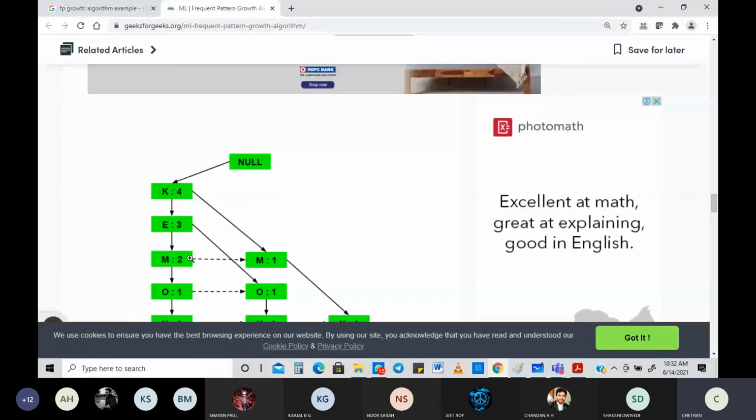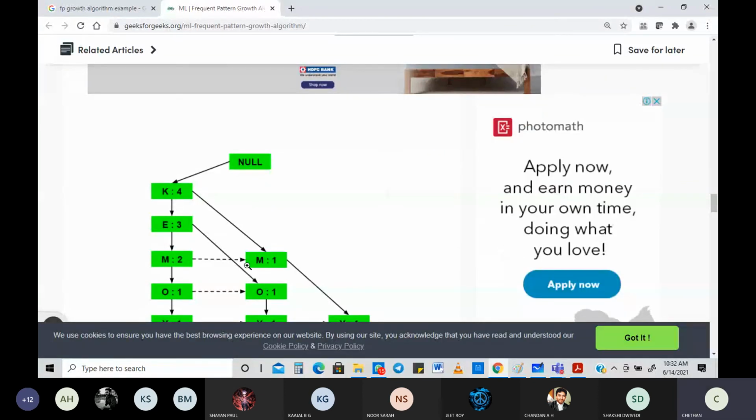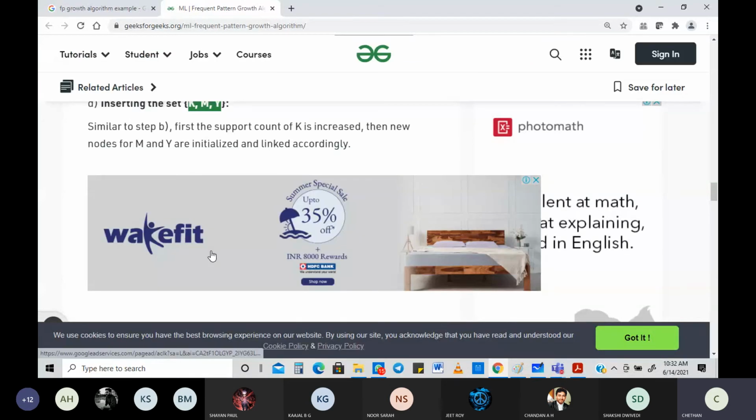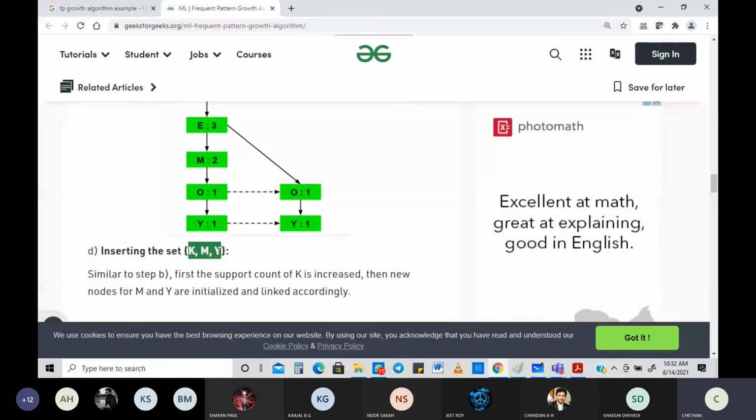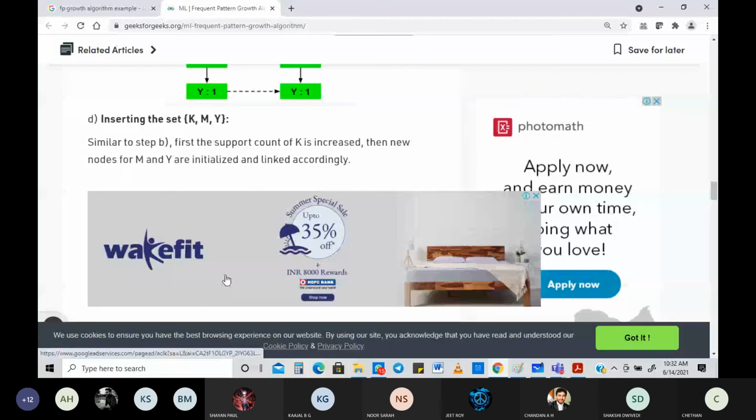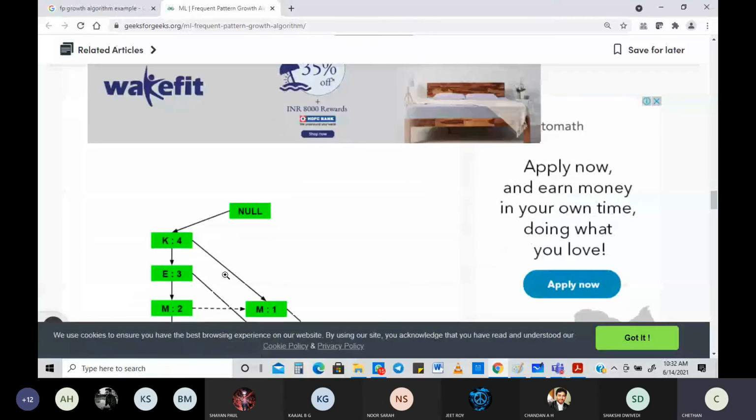Then there is one more thing called Y. But again, be careful there. Between M and Y, there is no direct connection. In between, O is coming. So what are you going to do? You are going to create one more node for Y, and you are going to link that with M. Be careful. See, I am going to link that with M. This is how you do it.